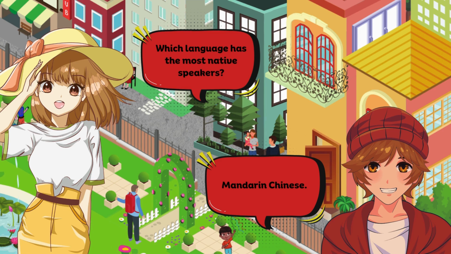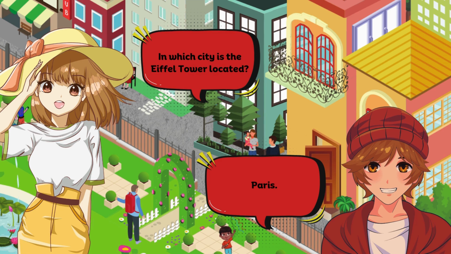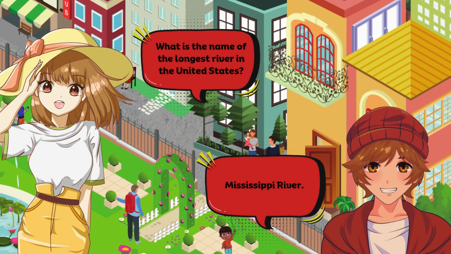In which city is the Eiffel Tower located? Paris. What is the name of the longest river in the United States? Mississippi River. What is the largest desert in the world? Sahara Desert.